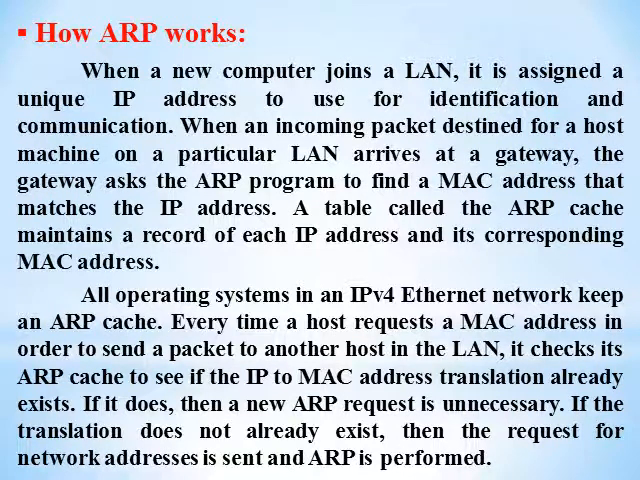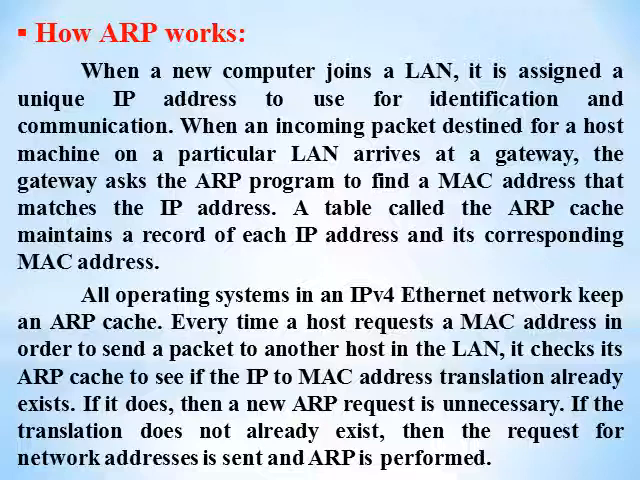Now for understanding, let's go through ARP working. When a new computer joins a LAN, it is assigned a unique IP address to use for identification and communication. When an incoming packet destined for a host machine on a particular LAN arrives at a gateway, the gateway asks the ARP program to find a MAC address that matches the IP address. A table called the ARP cache maintains the record of each IP address and its corresponding MAC address, for the different machines on the network.